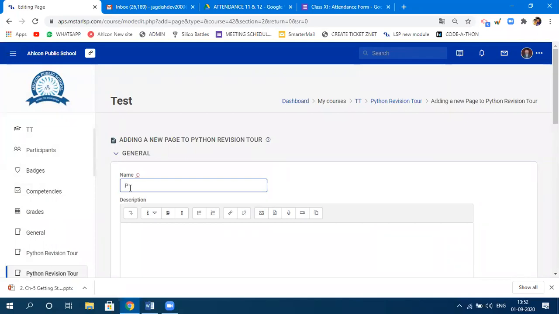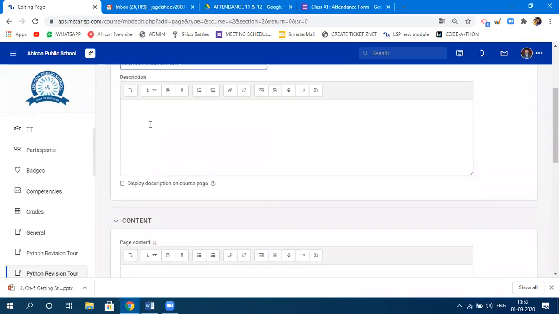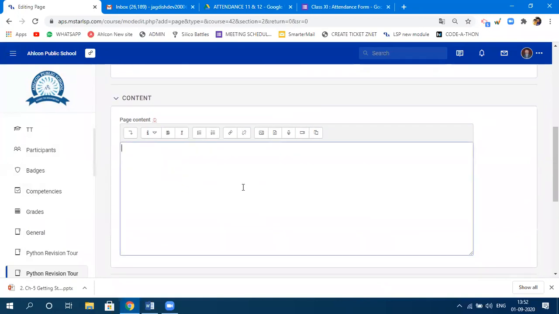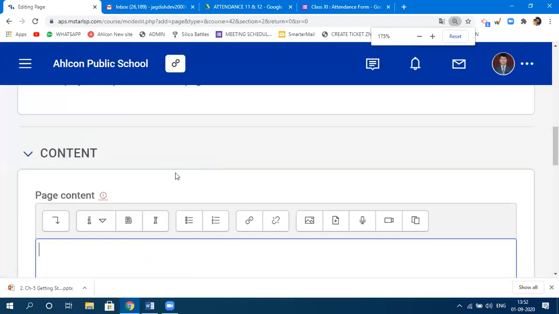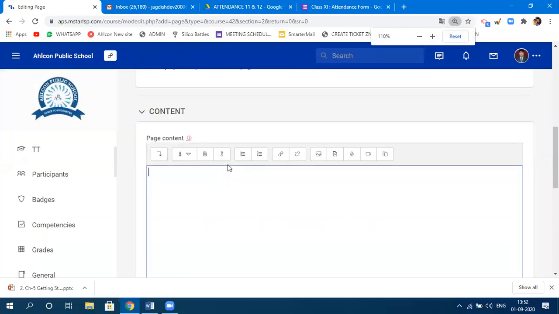I've already mentioned up to D, so I'll say Python revision tour E. If you want to describe this topic, you can describe it, otherwise you can leave it. This is the area, this is saying page content. I can show you, this is the page content. I'm zooming out now.